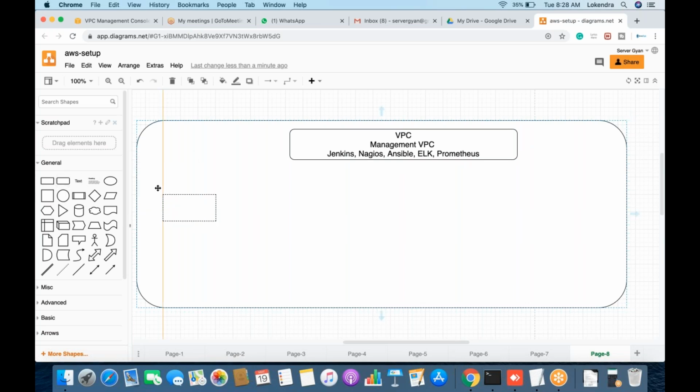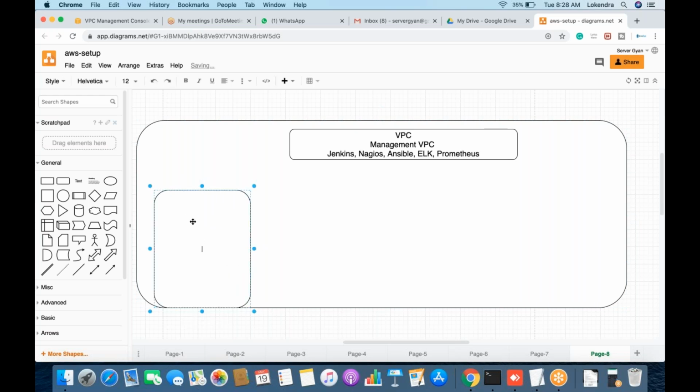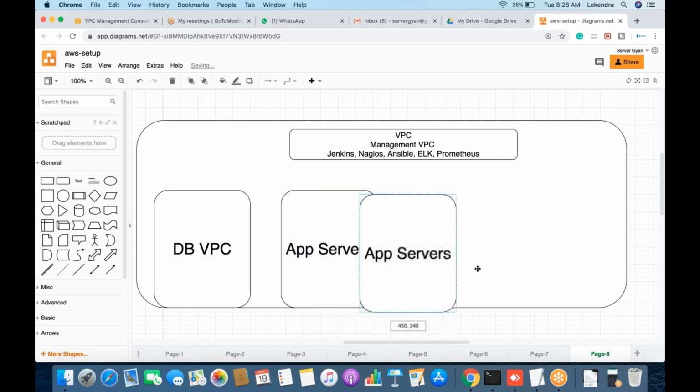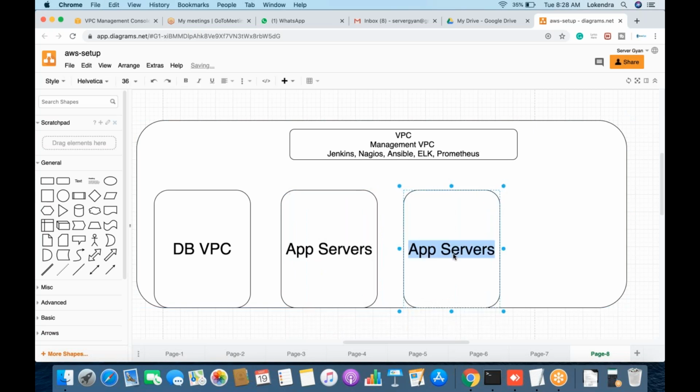So the very first VPC you will create. Obviously, you will have to decide that I'll create a DB VPC. So all the databases which you are going to create will be lying within this particular environment. Then after, all the application servers will be created here. And if you talk about web servers, there will be another VPC. Fine. So we can mention it here as VPC1.